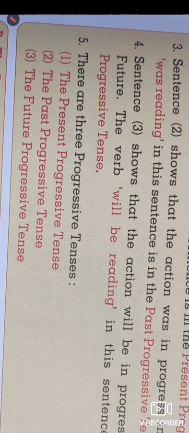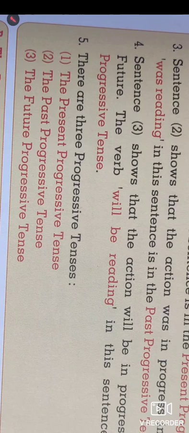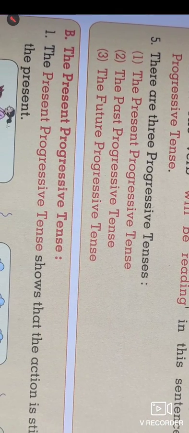So we write this sentence as will be reading. Understand?